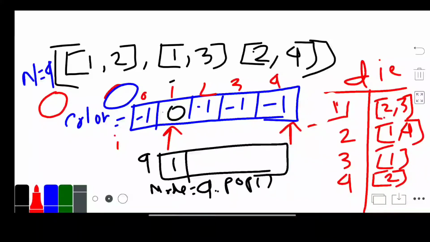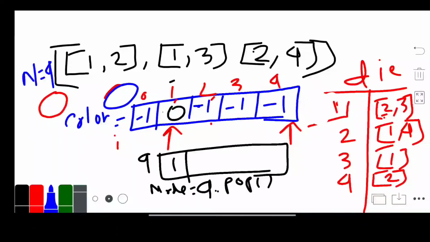We assign the popped queue value to node, and we check whether the color of node is equal to the color of j, for each j in the dictionary's value for that node. In this dictionary the value has more than one element, so we will iterate over it. First we take 2, so we check whether 2's color is equal to color of index 1. No, this is not equal, because 1 dislikes 2.